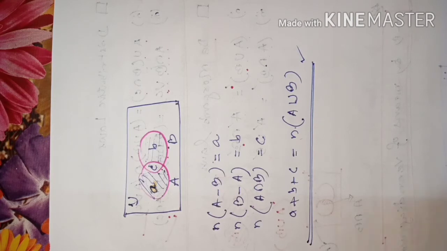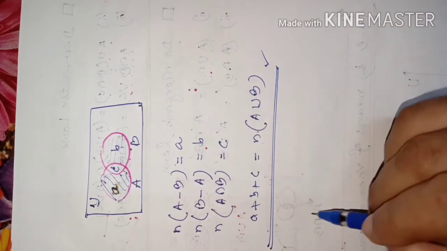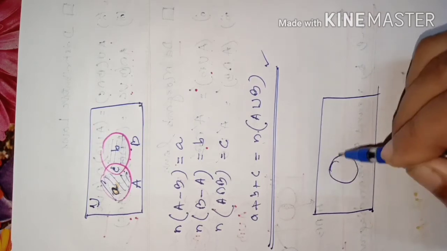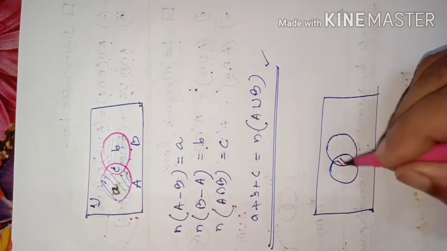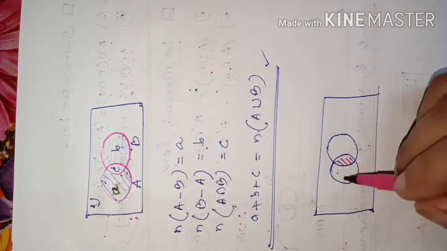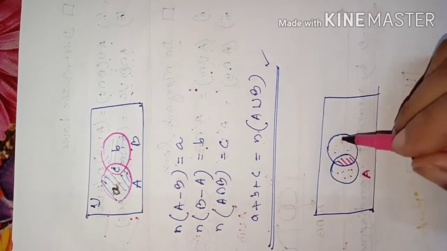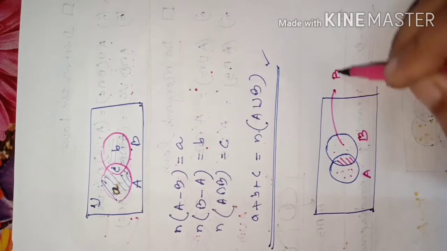Okay, now? So that means when we have two intersecting sets. Intersecting means not disjoint. When two intersecting sets are there, this is one set, this is another set, they are intersecting. That is, they have some common area. So consider the number of elements in this portion, which is of A only, and the number of elements of this part, which is of B only, that part is B minus A.